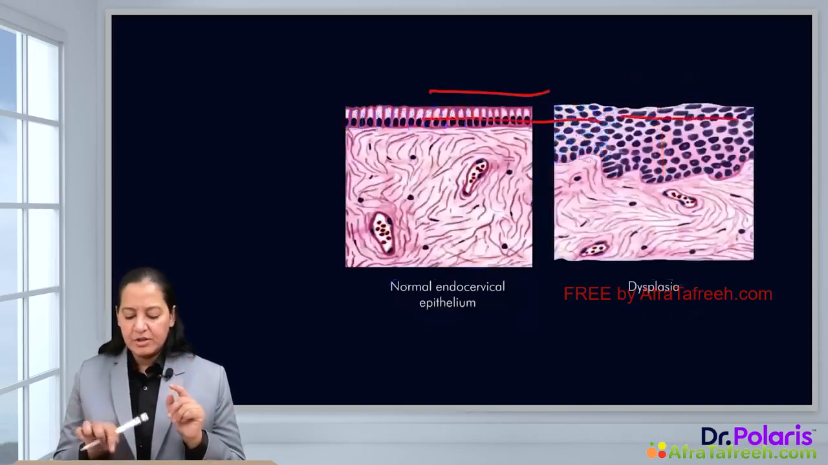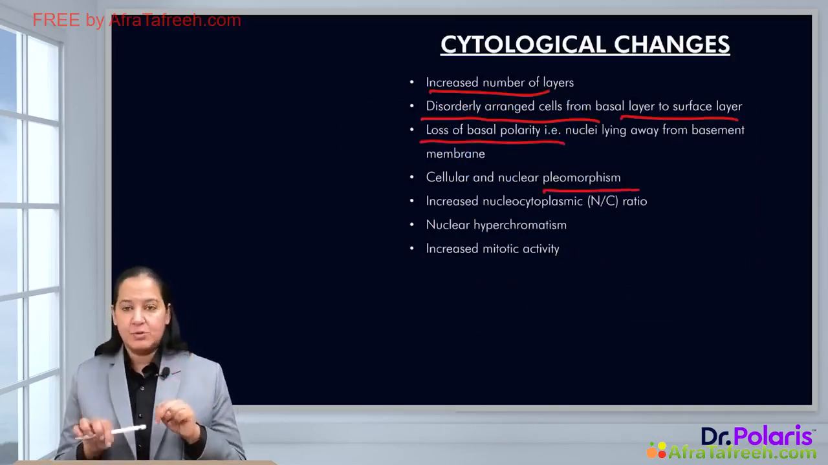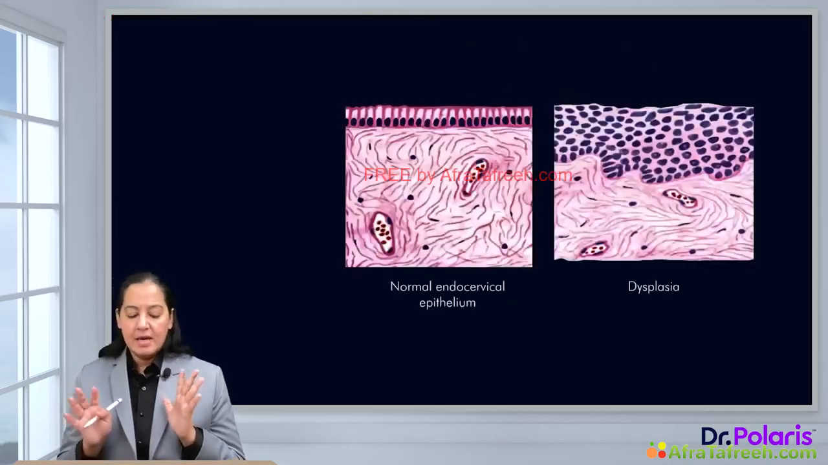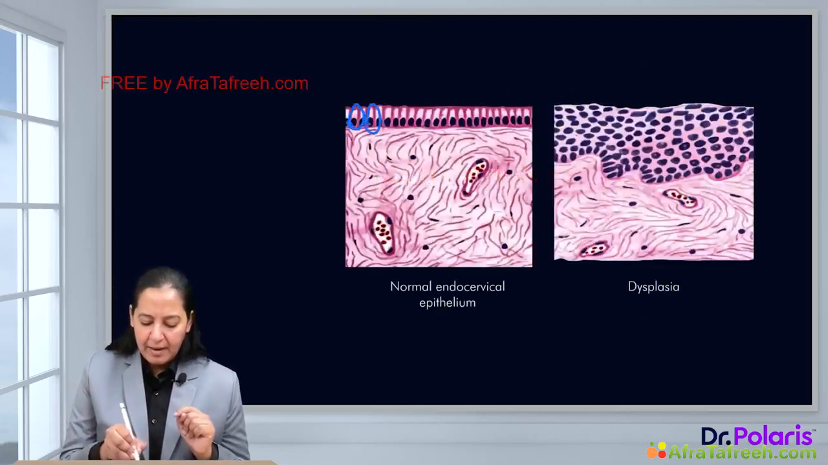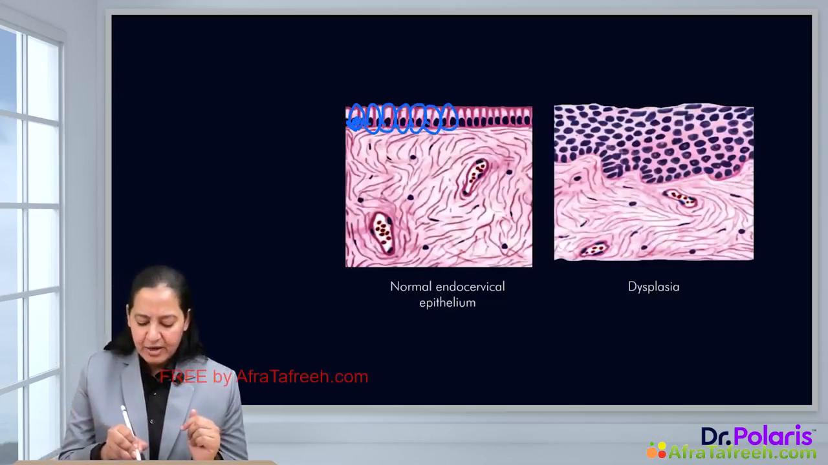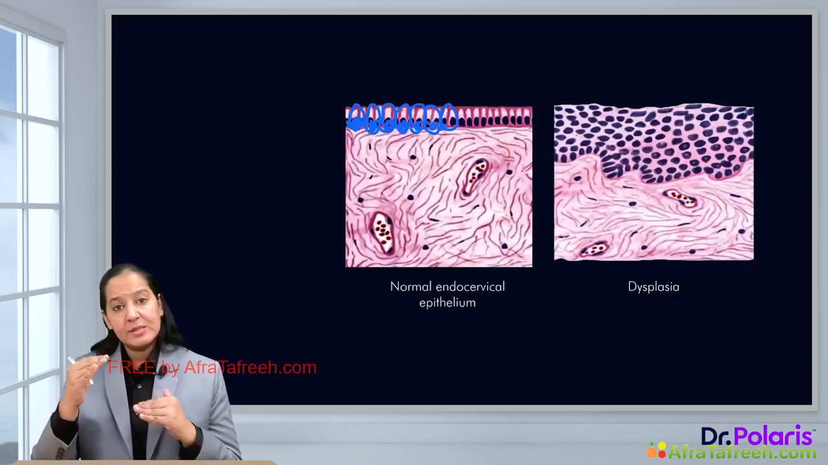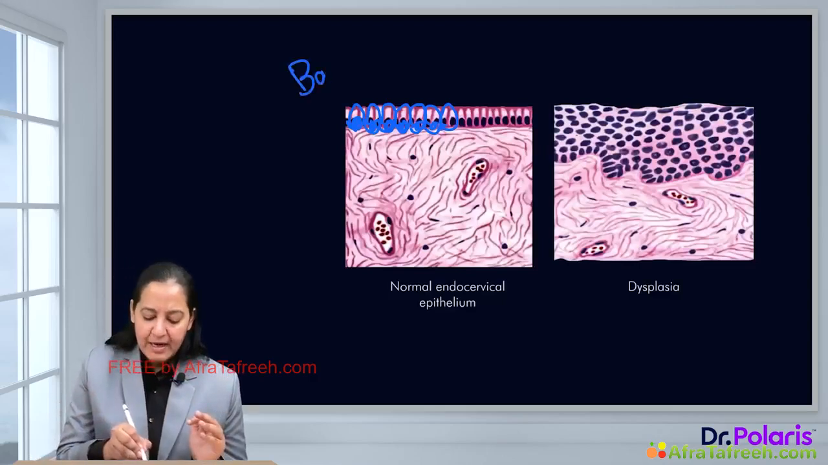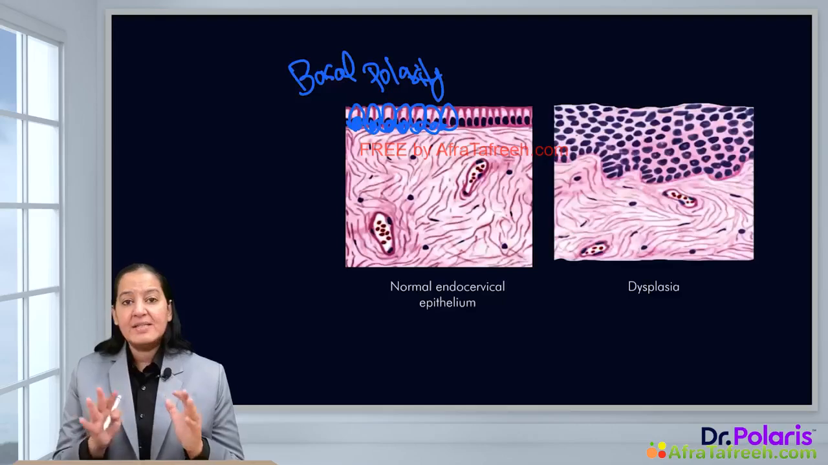The third thing is loss of polarity. What is loss of polarity? Loss of basal polarity and pleomorphism are the next two things. I will explain these two here. Let me explain loss of basal polarity. In a normal endocervical epithelium, where is the nucleus of all cells? The nucleus of all cells is towards the basement membrane. It is not central. It is known as basal polarity, meaning the nucleus is present towards one of the poles. Basal polarity is a normal phenomenon.